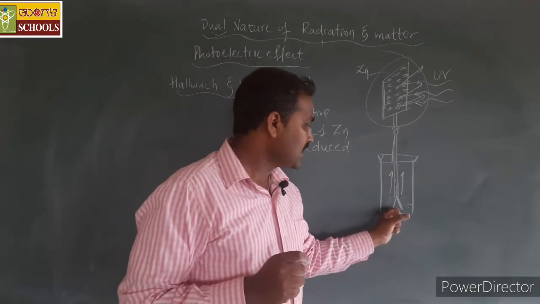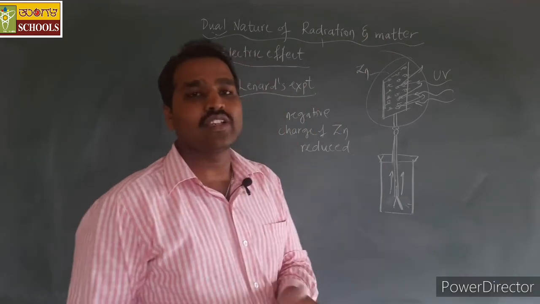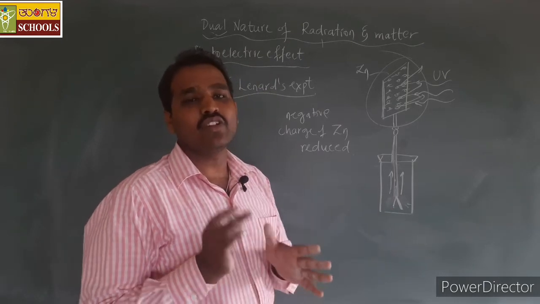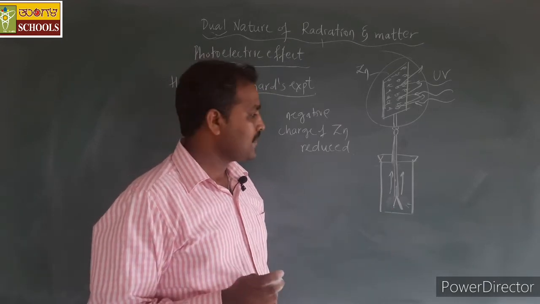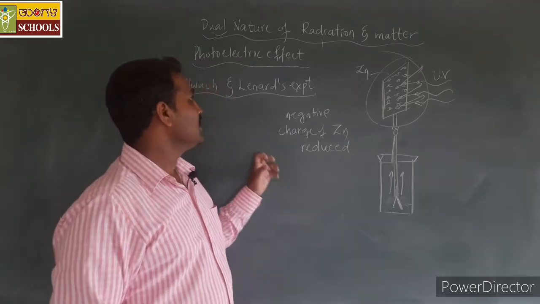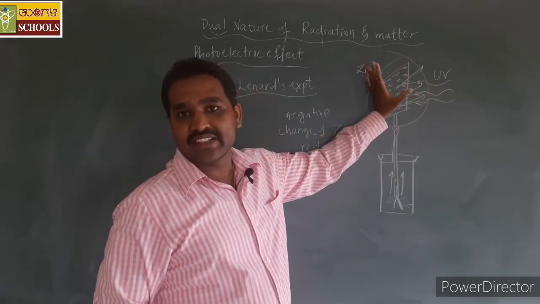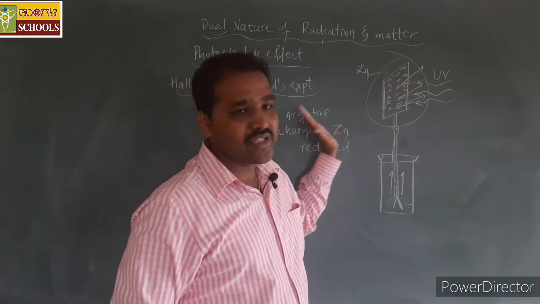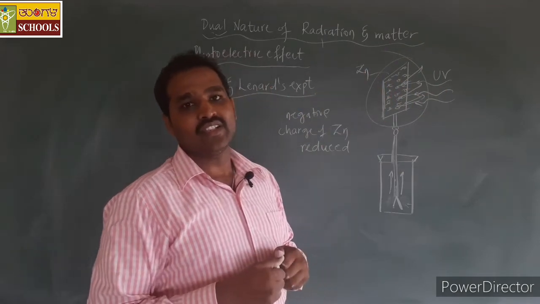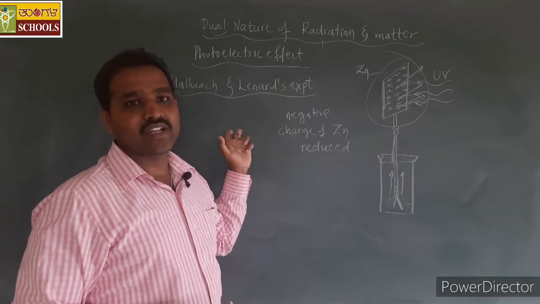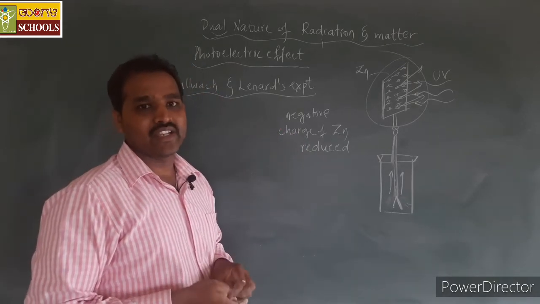Hence the repulsive force between these two gold leaves reduced, so their deflection is also reduced. Yes. So by this observation they concluded that whenever light radiation is incident on a metal surface, there is emission of electrons. Yes, this is a very nice example that proves the establishment of the photoelectric effect.